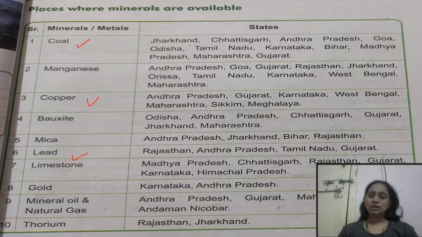Then the mineral oil and the natural gas, it is available in Andhra Pradesh, Gujarat, Maharashtra and Andaman and Nicobar. Thorium is available in Rajasthan and Jharkhand only.